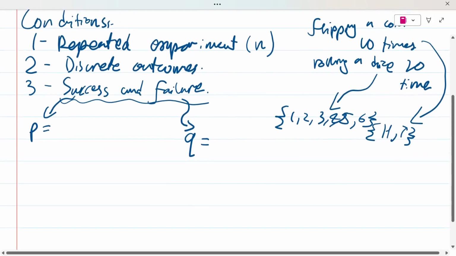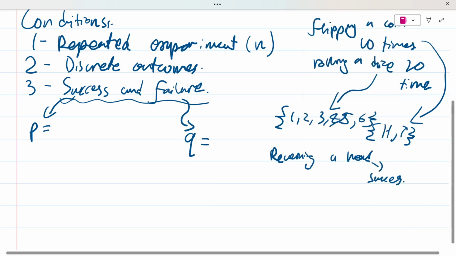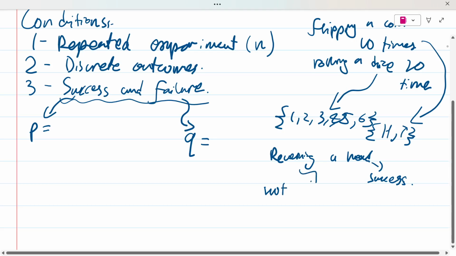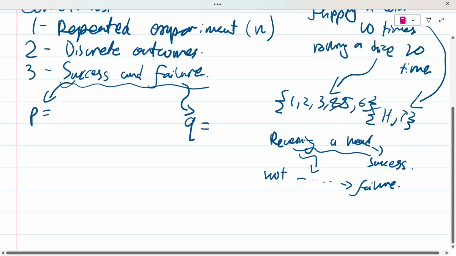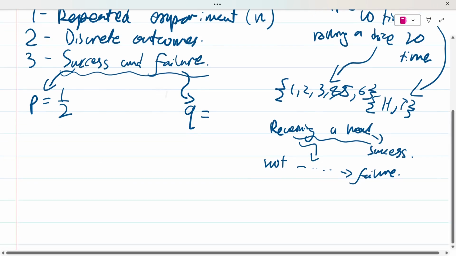Now, receiving, or getting a head, is the success in this case, right? And not receiving a head, I'm not going to write it all over here again, would be the failure, right? So we need to find the probability for both of them. The probability of getting a head for a coin is obviously going to be 1/2, right? Why? Because there are in total two outcomes. You can either have a head or a tail, and the favorable outcome is one. You've got only one head, right?